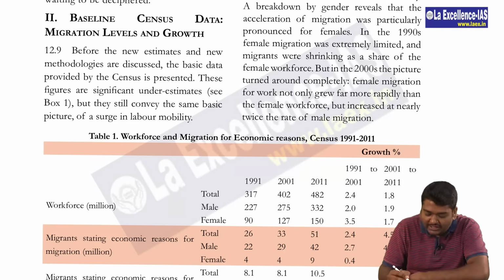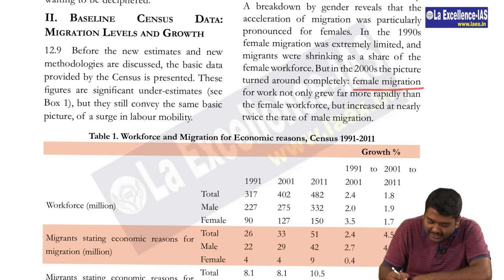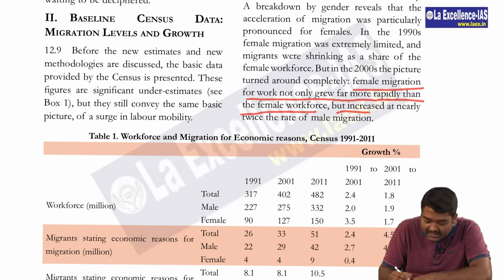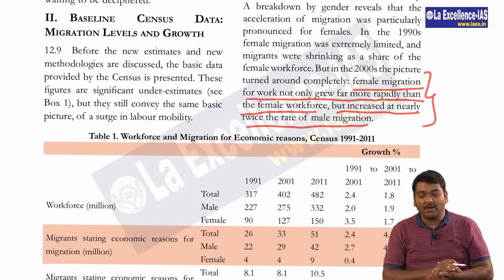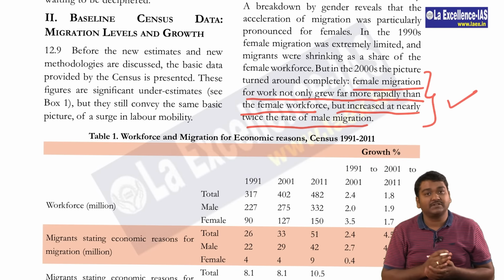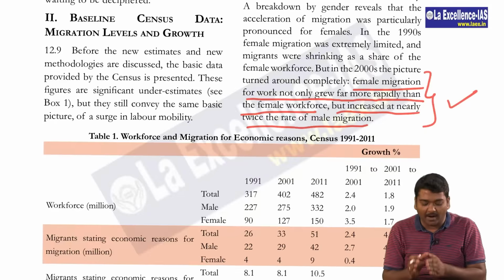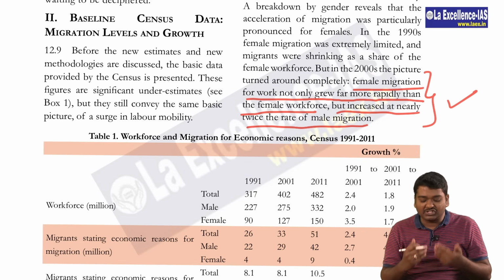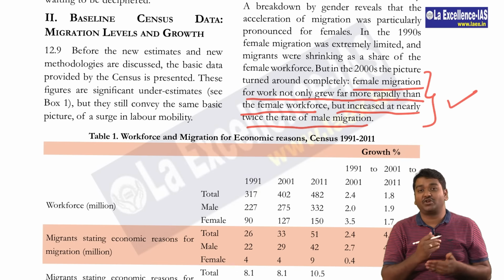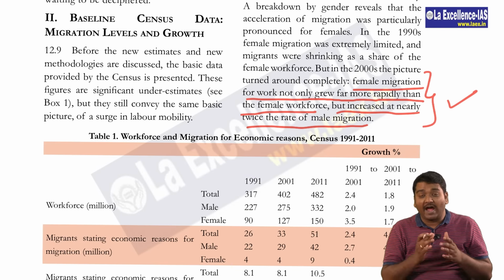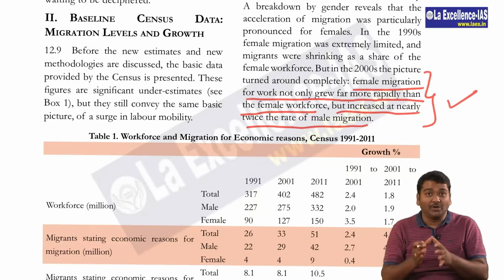In that, they actually talk about female migration for work not only growing far more rapidly than the female workforce, but increasing at nearly twice the rate of male migration. Female migration has doubled. So this is very, very important for us. They may ask you factual data about this, right? In this chapter, the focus is more on migration. In-migration and out-migration of several cities and states are given. So we need to look at this.